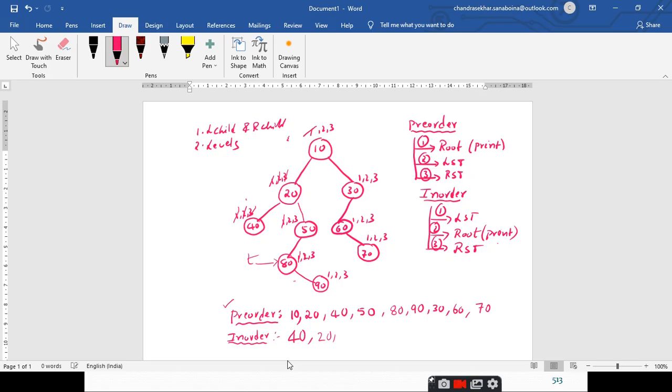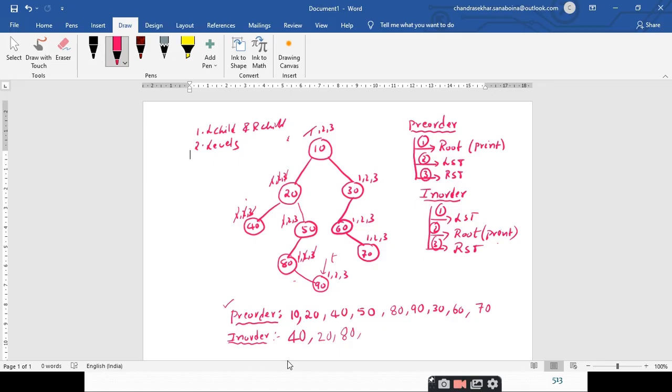And what about the second step? You have to print the root node. So 80 is printed, so the second step is done. What is the third step? Traverse the right subtree. So you make the pointer point to the 90 node, and this is done with the third step.